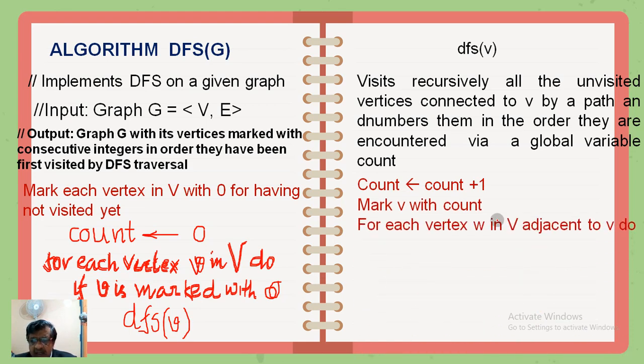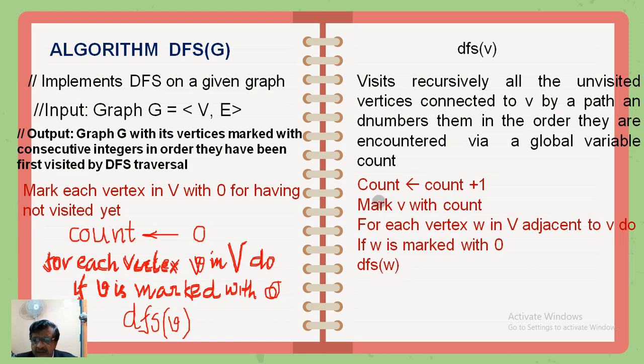For each vertex W, lowercase w in V, this is yet another vertex which is directly connected to V. This may be B directly connected to A, this may be 2 directly connected to 1. W in V adjacent to V, do. If W is marked with 0, then once again call the algorithm and send W as the parameter.